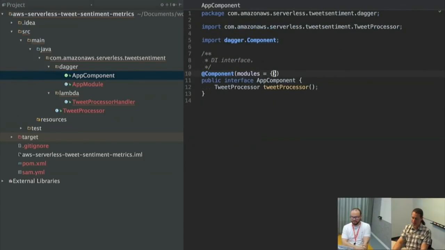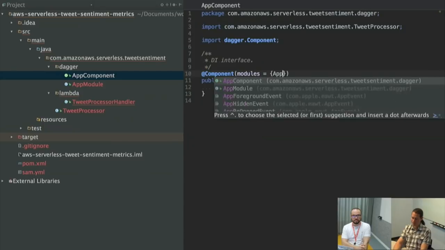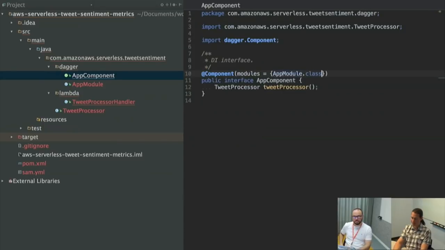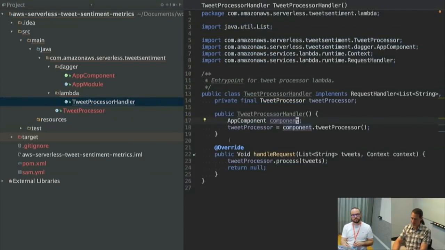Okay, so here now we can map this app module class to our app component, and what it's going to do is now Dagger at build time will generate a bunch of classes and it'll generate a class that implements this interface. And that class follows a very specific naming convention.